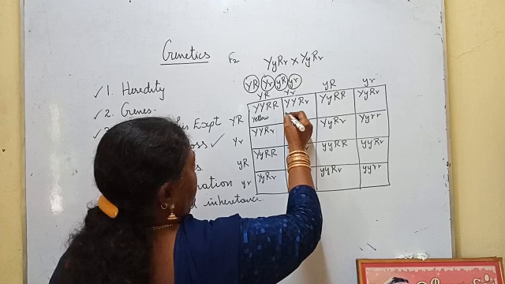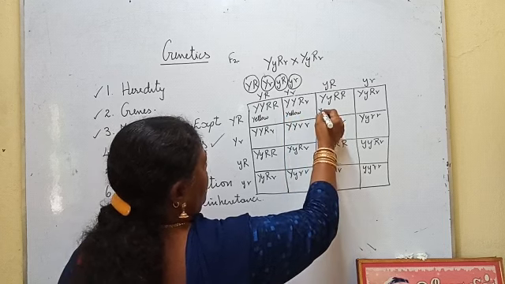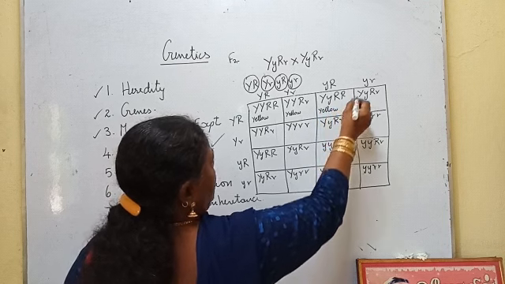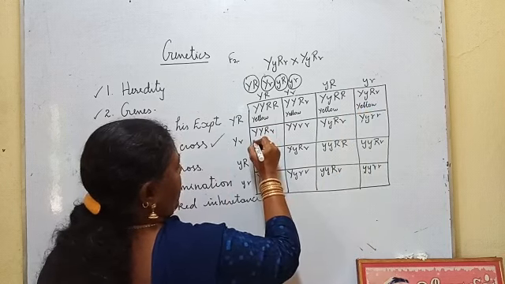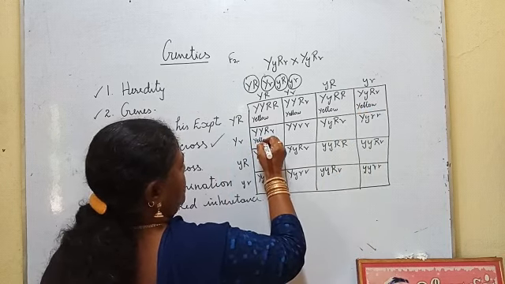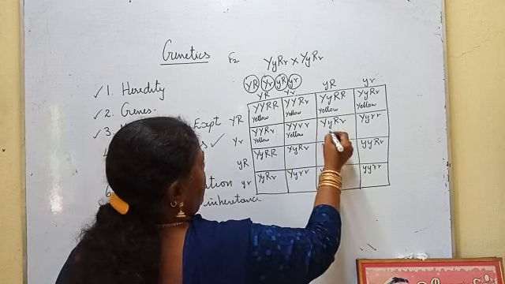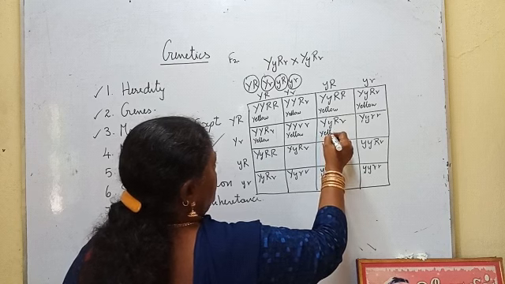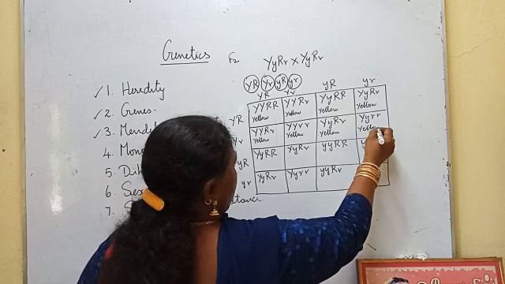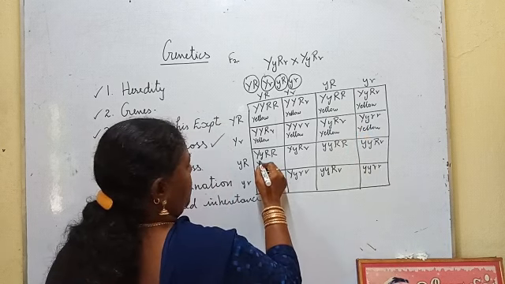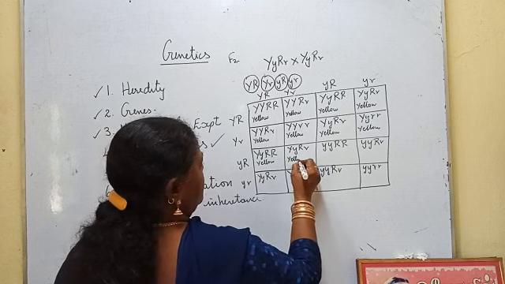Then this one capital Y is there, yellow. Capital Y is there, yellow. One capital Y is there, yellow.